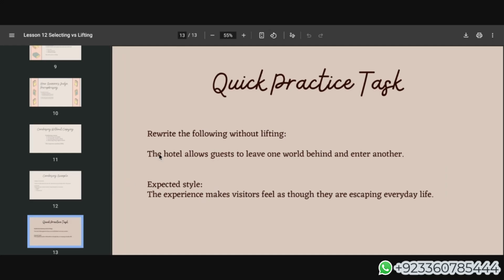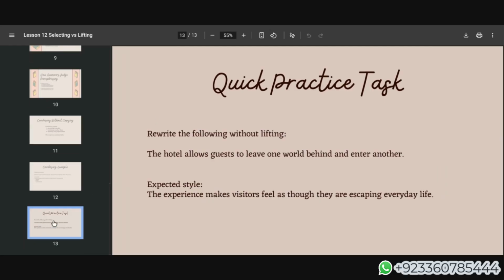Okay, you are reading the text, इसमें बहुत सारे points है with examples. You have to condense the information into 150 words. Now let's quickly complete this practice task for lifting versus selecting information task. And then we are good to go to move to the next lesson. Rewrite the following without lifting. The hotel allows guests to leave one world behind and enter another.